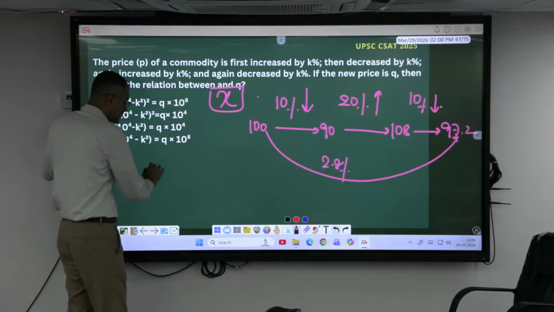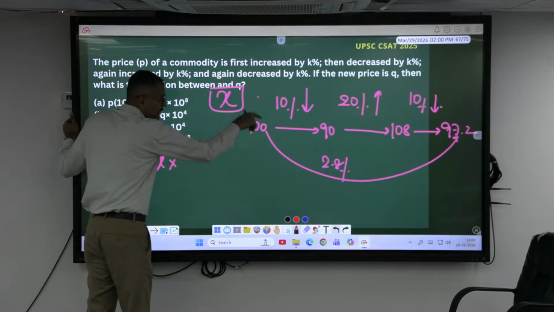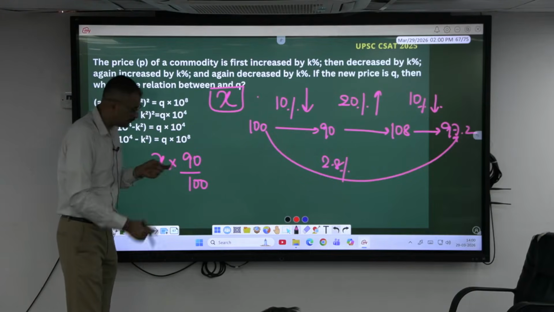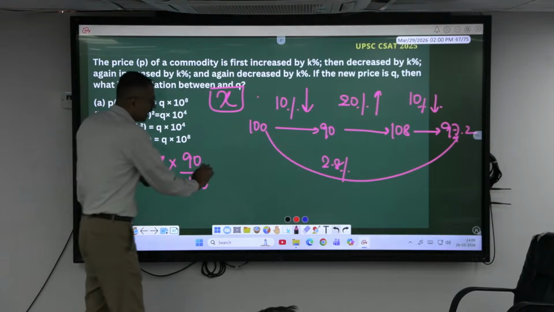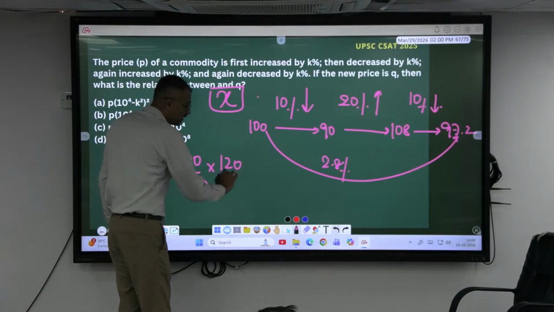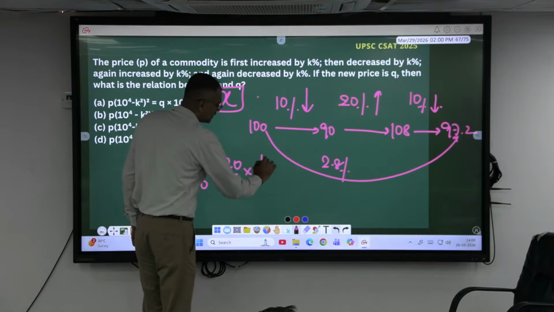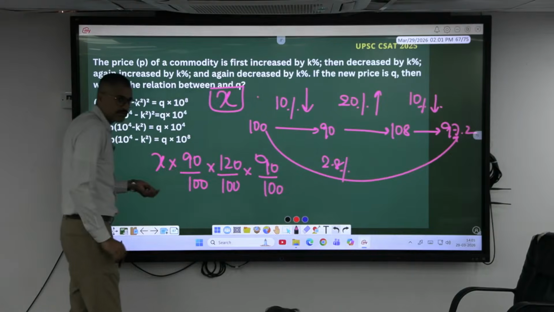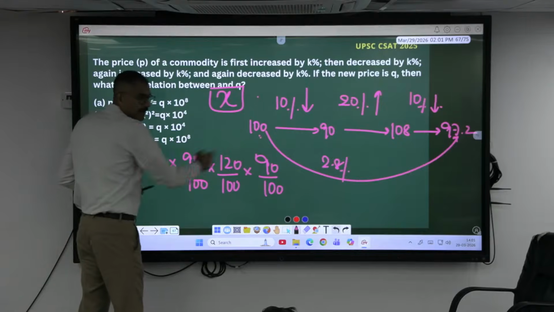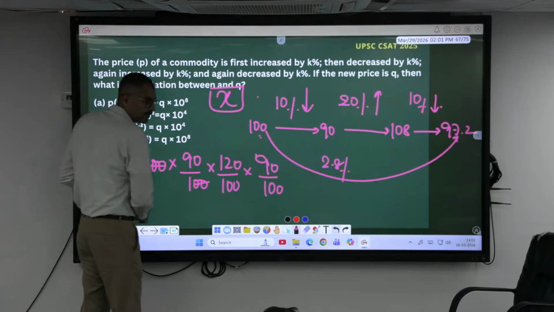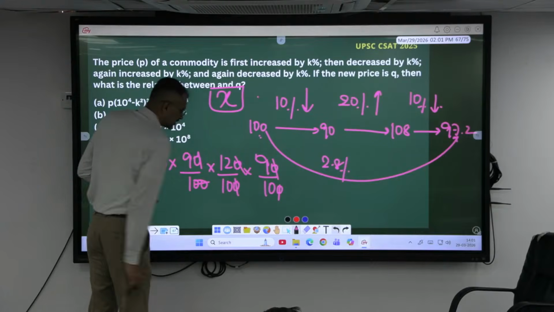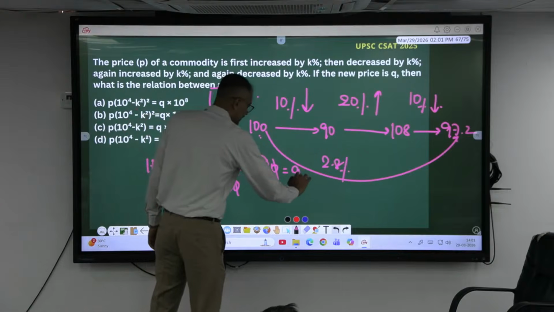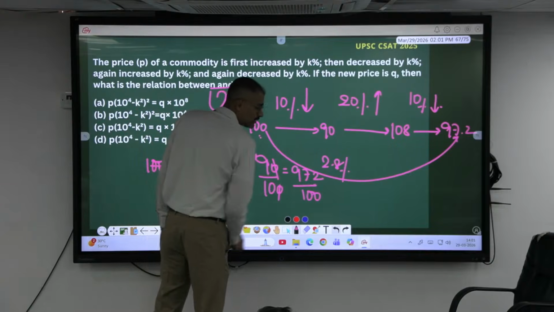What I have done: decrease it by 10% means if there is a value x, I have done 90 by 100. If you decrease it by 10%, it becomes 90%. Again, you increase it by 20% means 120 by 100. Again, decrease it by 10% means 90 by 100. This is what is called successive multiplication. And you have taken the number as 100. The zeros cancel. 9 into 12 into 9 is how much? 972. Divide by 100.